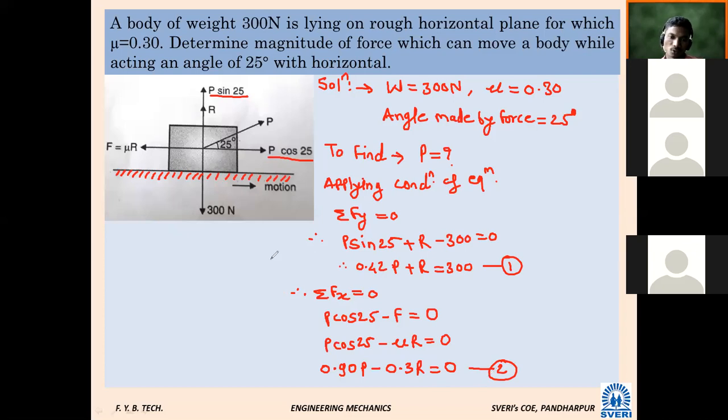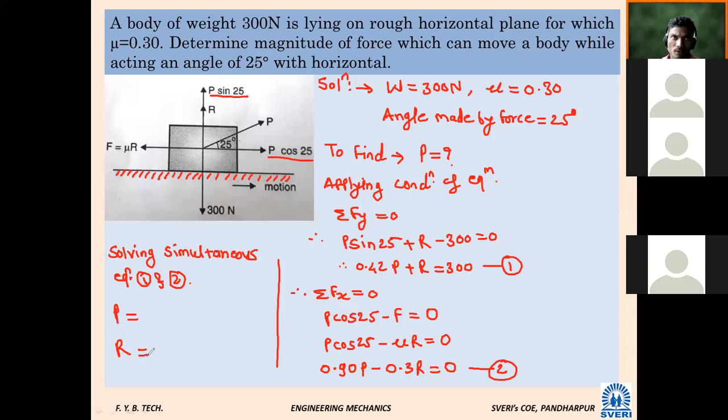So I will write here: solving simultaneous equations 1 and 2 on the calculator. Directly you will get the value of P and the value of R.